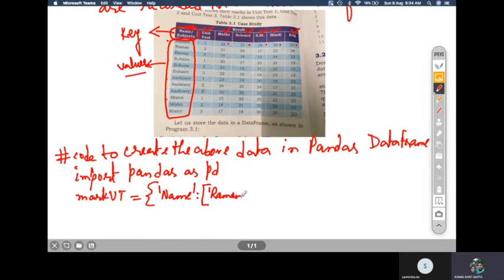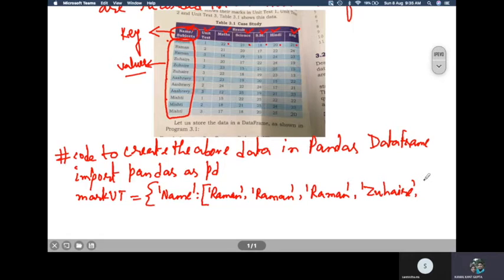The list will be Raman, comma, then the names of the students will be kept. So Raman, and again Raman, because Raman has 3 values within that column. So we have to write Raman, Raman and Raman 3 times. And then we have Zuhair, written 3 times like this.